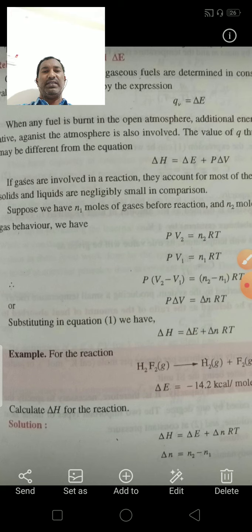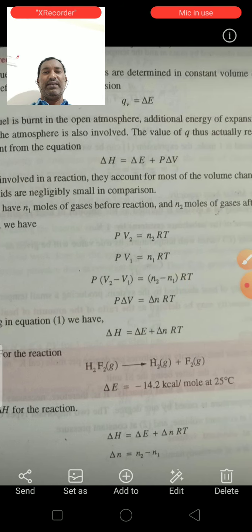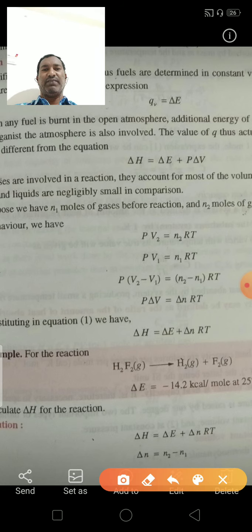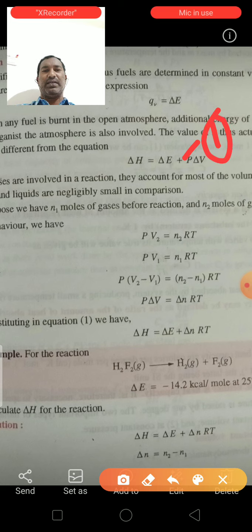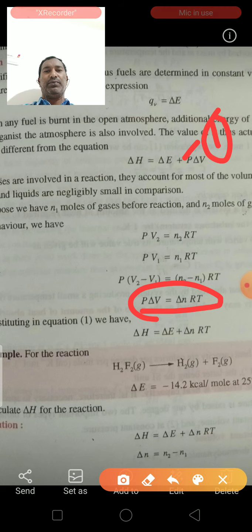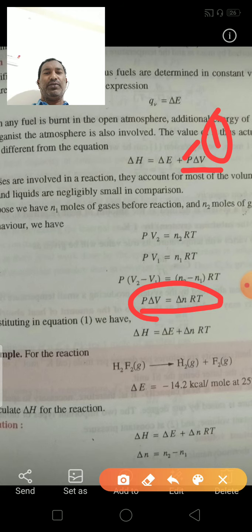Substituting this in equation 1, delta H is equal to delta E plus P into delta V, we can write delta H is equal to delta E plus delta N into RT.